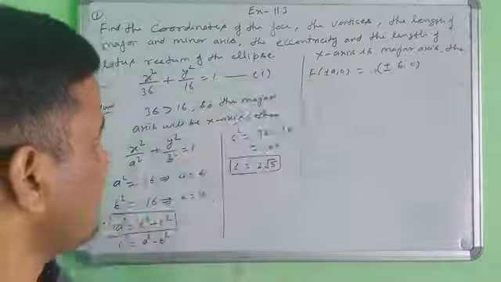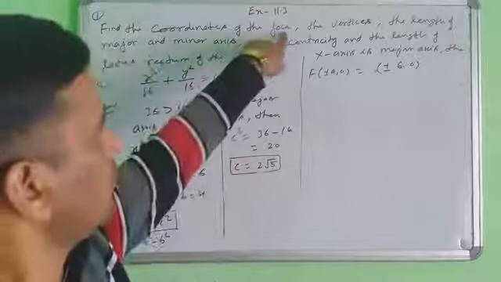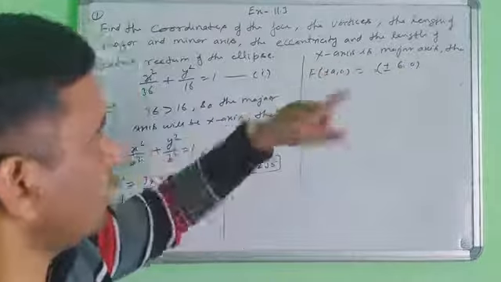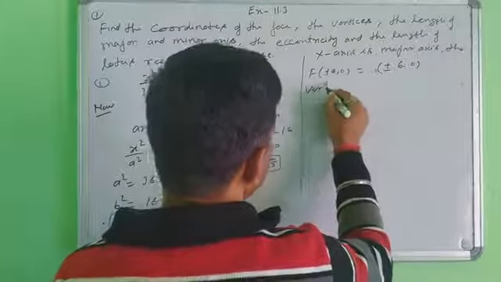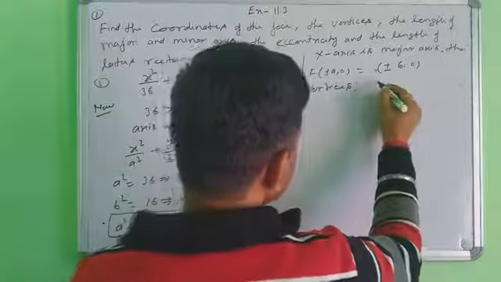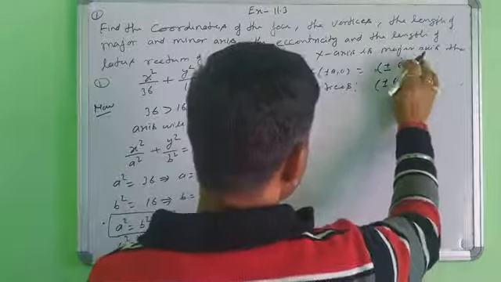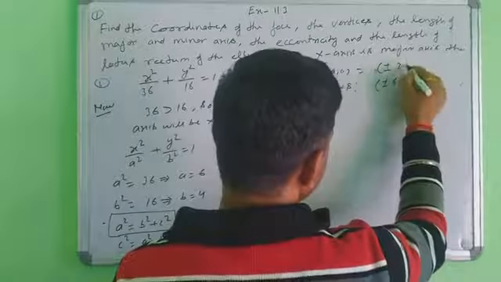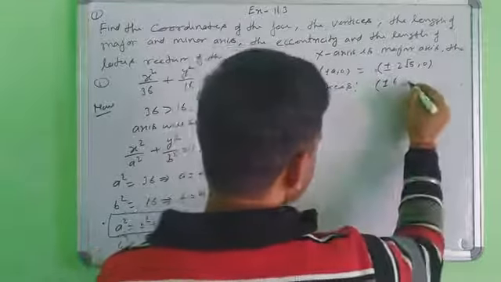Second, the vertices. When your major axis is the x-axis, the vertices are plus minus a, 0. So the vertices are plus minus 6, 0.